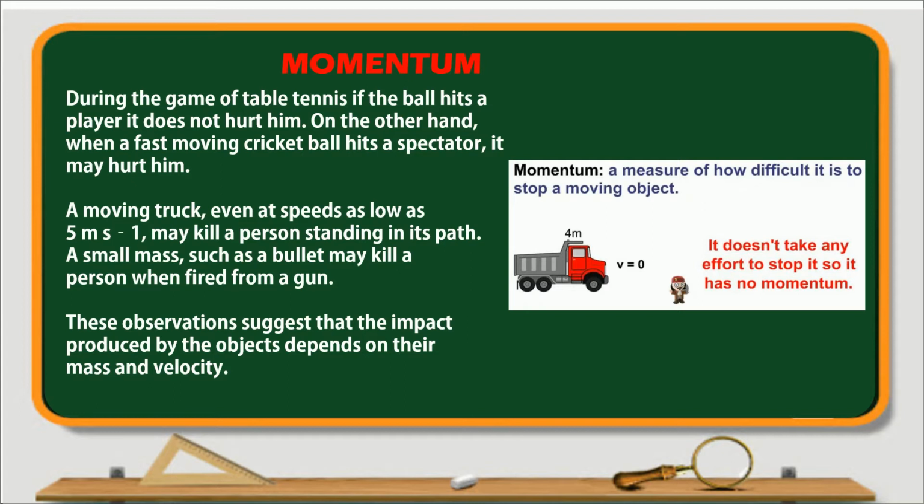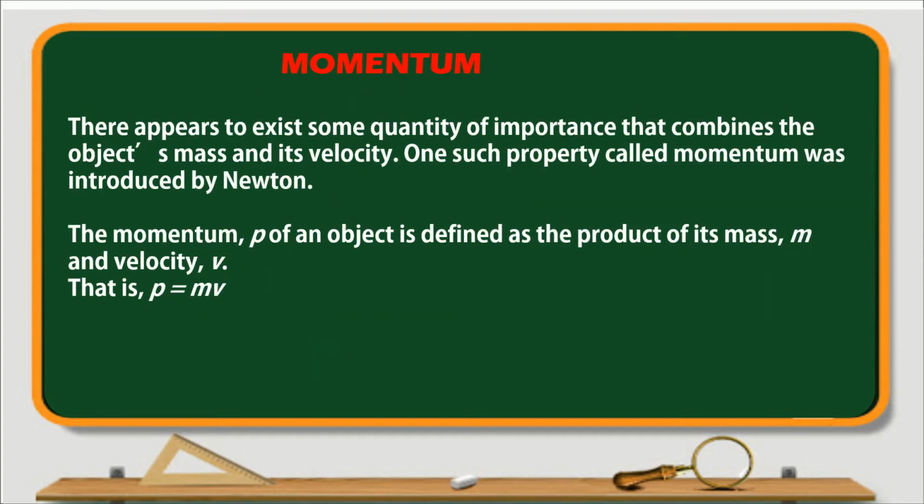So we can observe from this that some impact is there from the mass and velocity. Velocity and mass have some impact. Now how is this impact? It appears to exert some quantity of importance that combines the object's mass and its velocity.